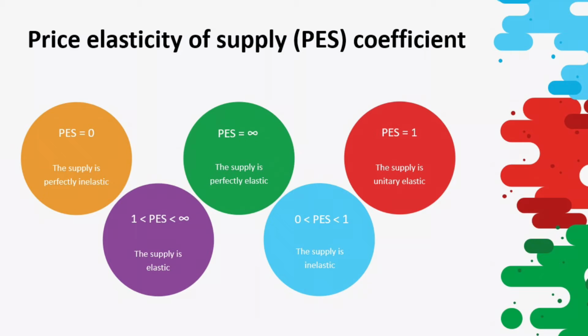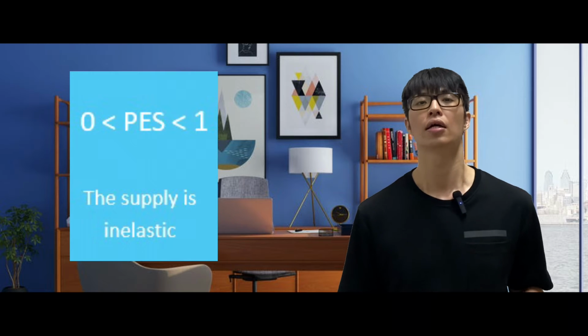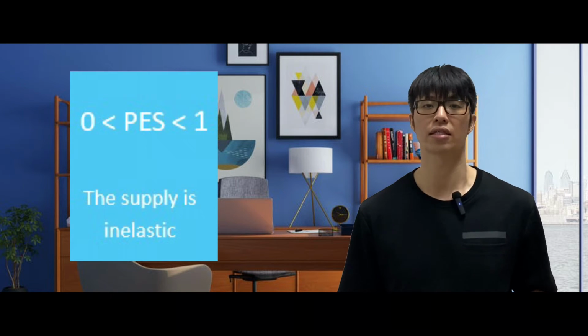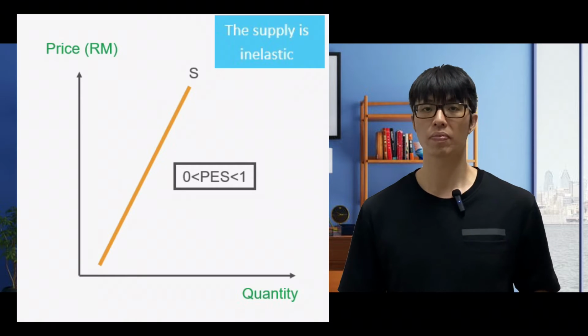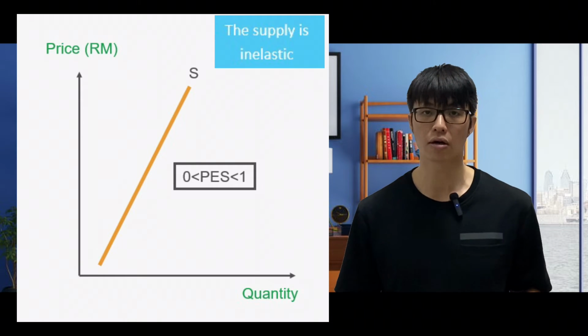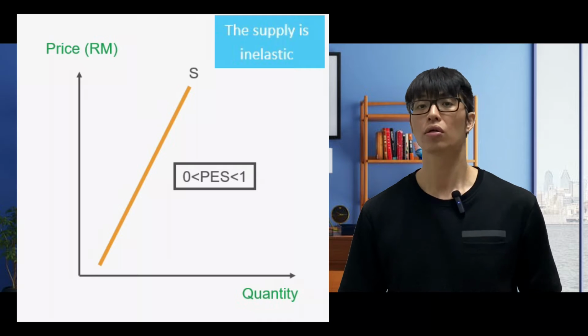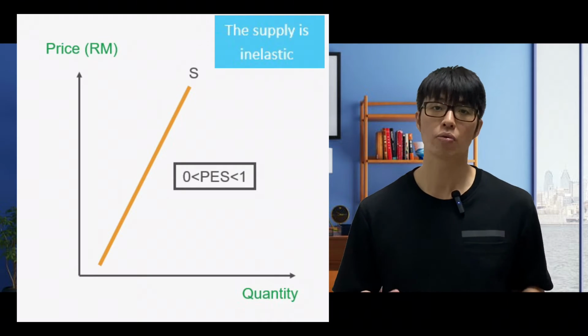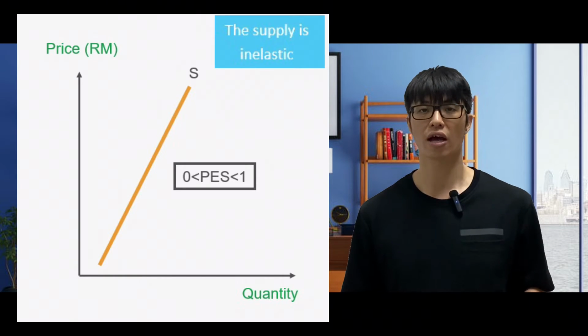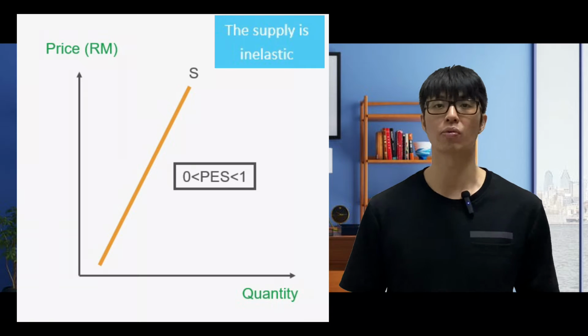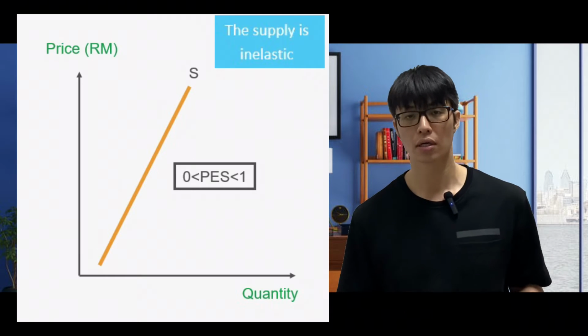The second last one will be when PES is between 1 and 0. When PES is between 1 and 0, it means that the supply curve is inelastic. Not perfectly inelastic, but inelastic. What do we mean by that? It means that the suppliers now, they don't respond too much, because even though the percentage change in price can be a lot, they don't have that. Some of the reasons we are going to discuss in step number 4.